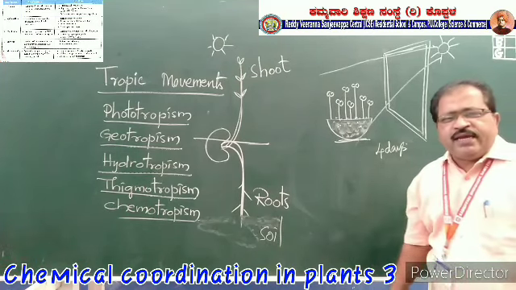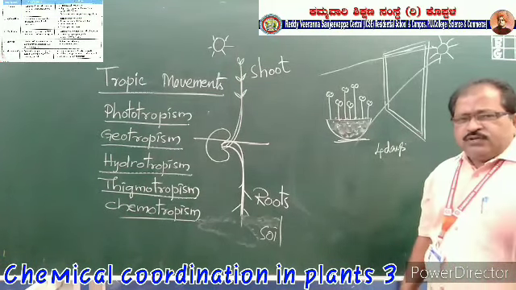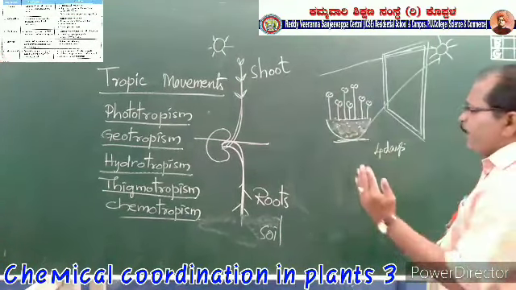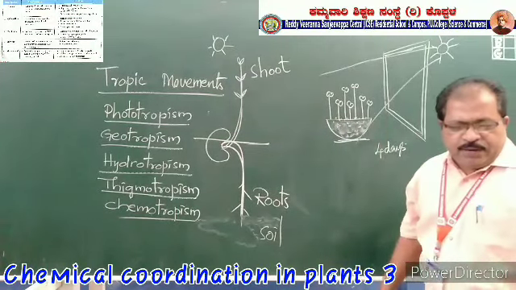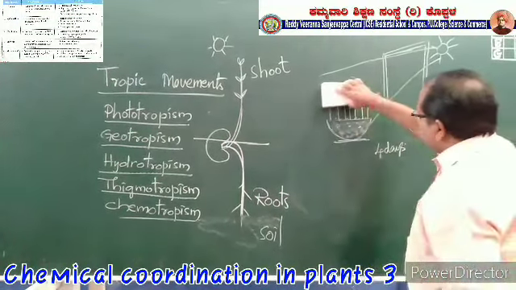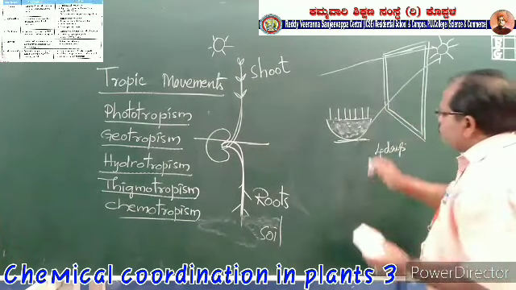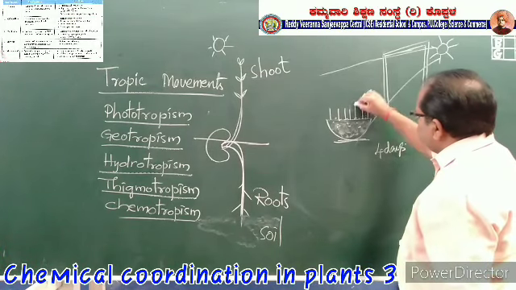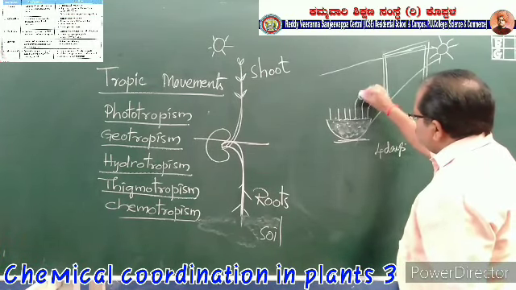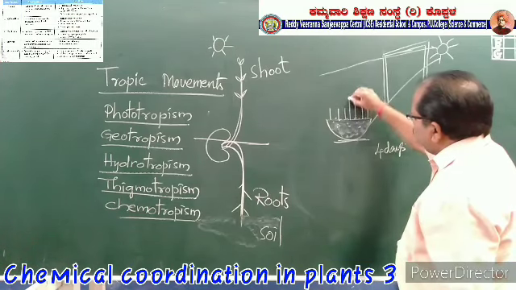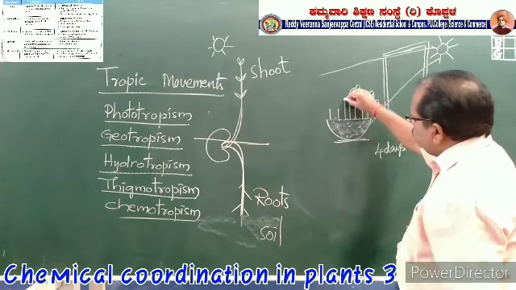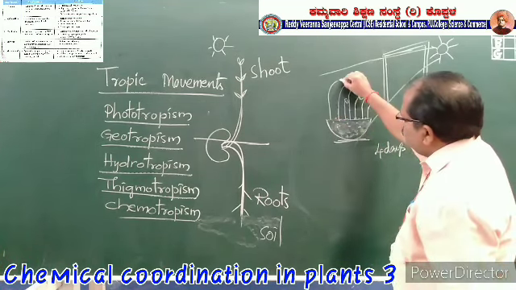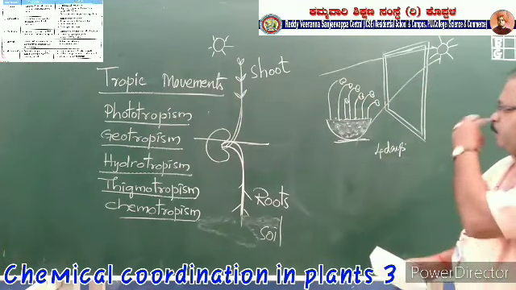And after the 4th day, even the 5th day also, you can see that all the shoot system of these plantlets will bend towards the sunlight.